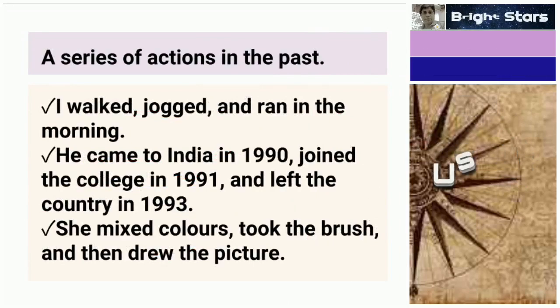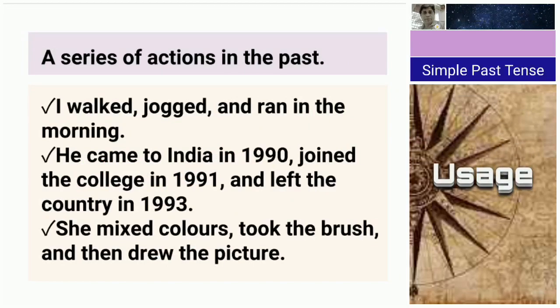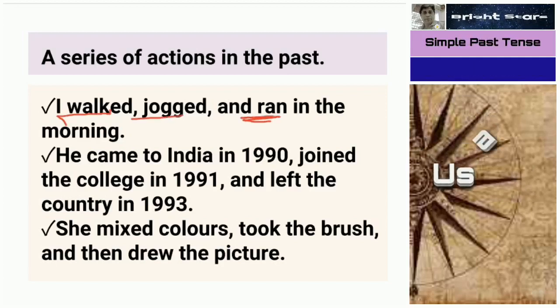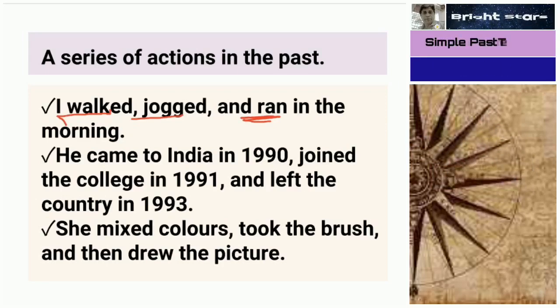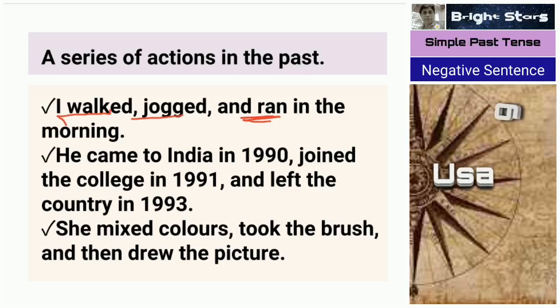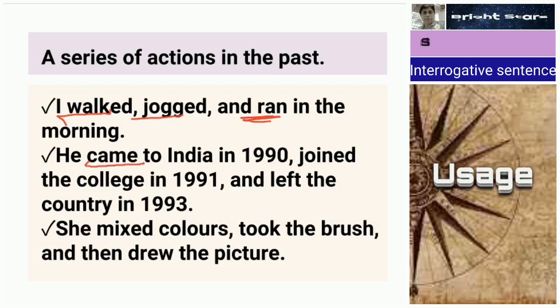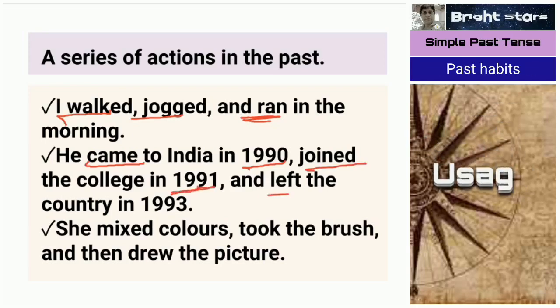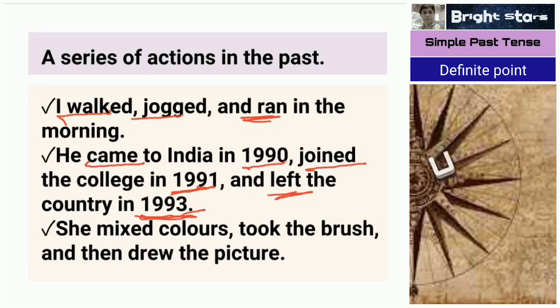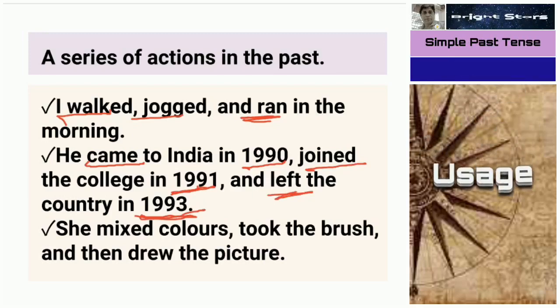A series of actions in the past is also very, very important. Walked, jogged, ran: 3 verbs in past tense. In the morning means today's morning, not now. Came to India in 1990, joined the college in 1991, left the country in 1993. A series of actions all happened in the past with a definite indication of a definite time. So all in simple past tense.